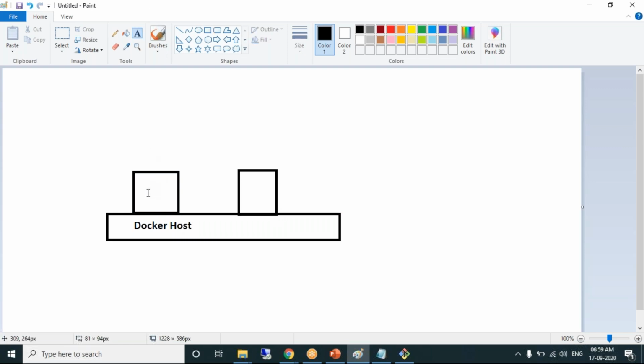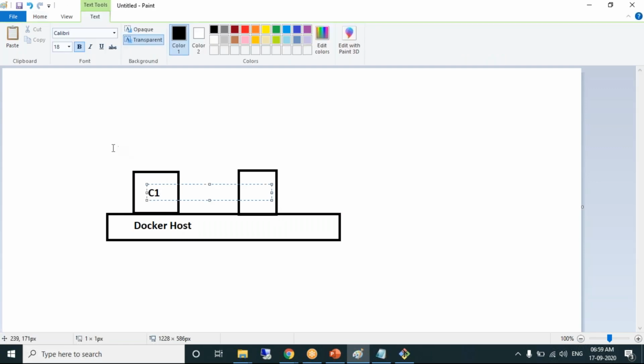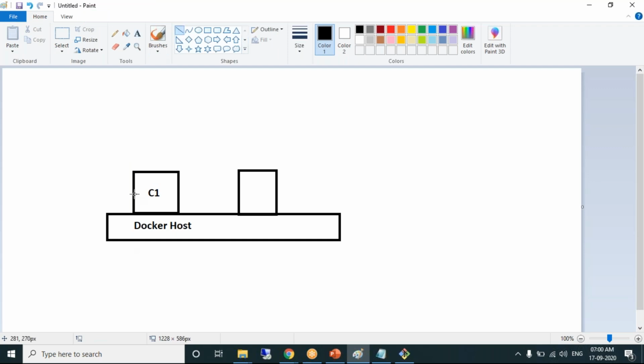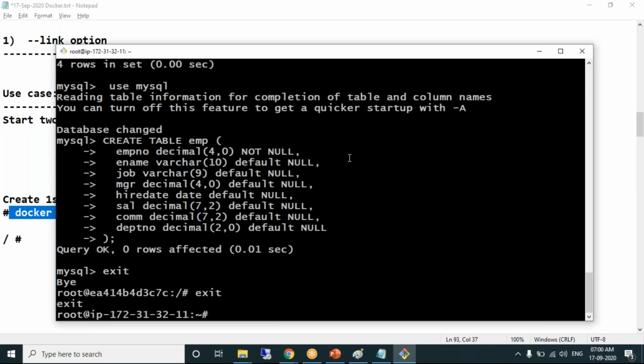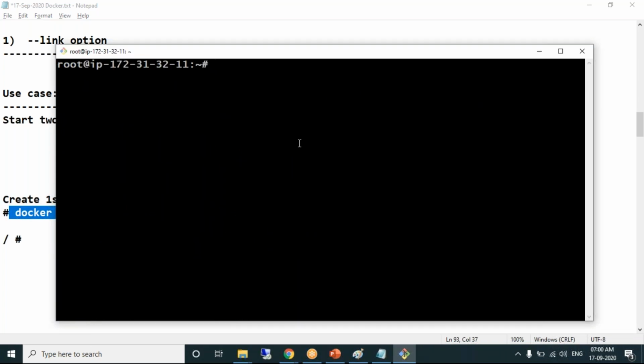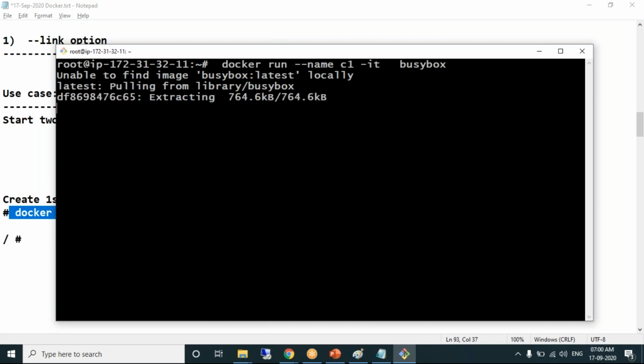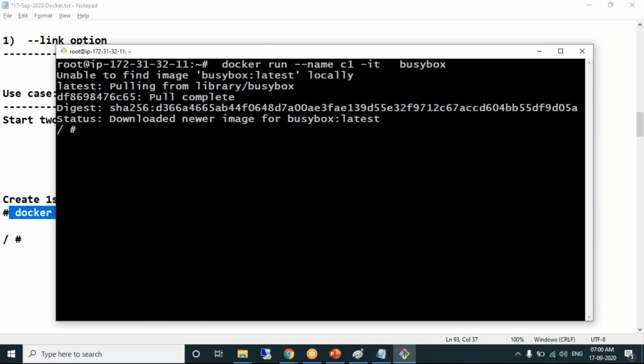So I'm creating C1 container. And I want my control to enter into the container. Busybox image is not there. Don't worry. Image gets downloaded and then the container gets created. Yes, interactive terminal. Control is entered into the container.